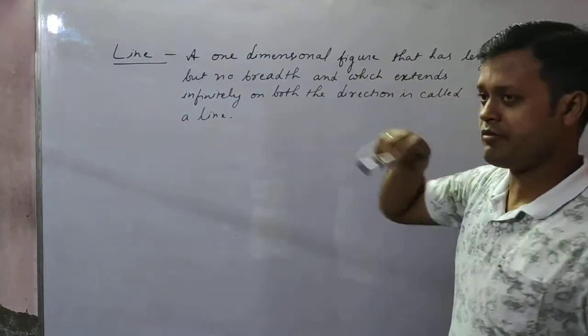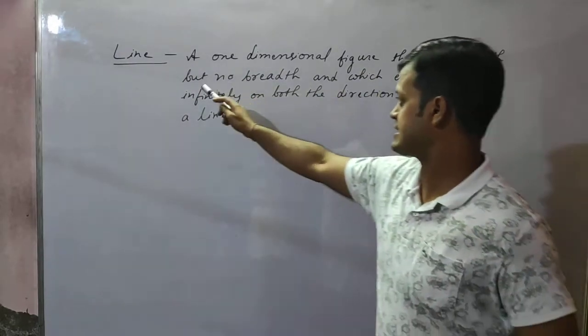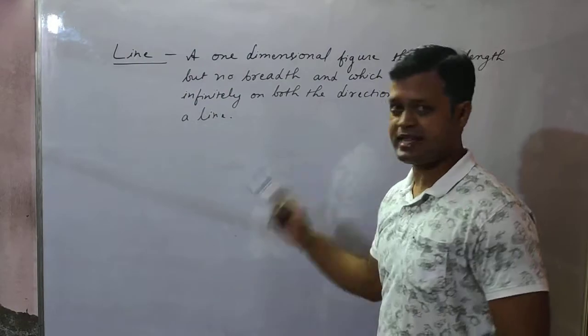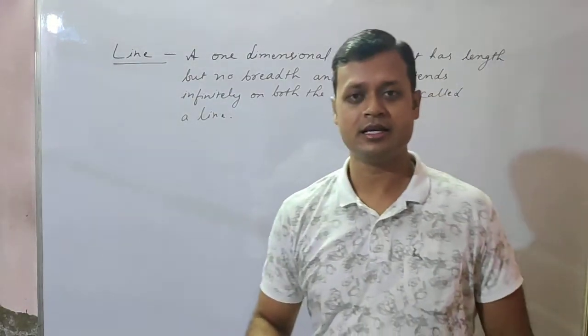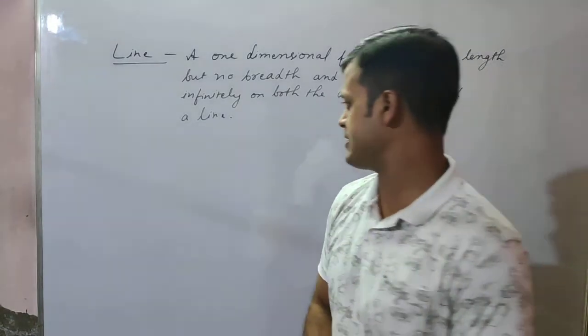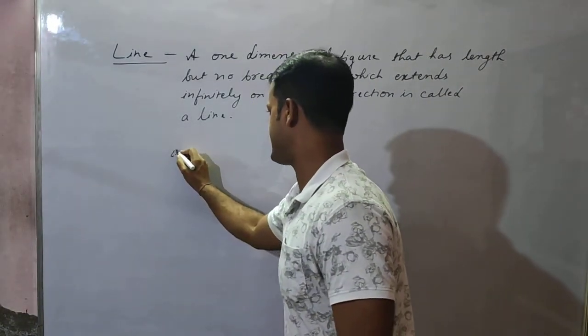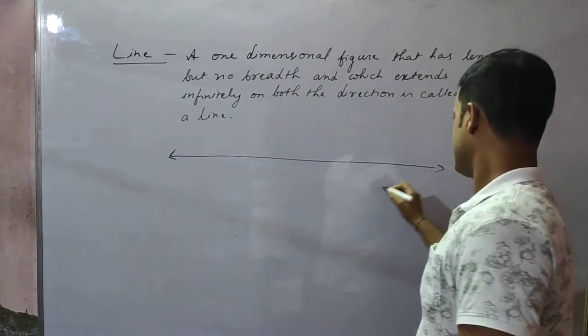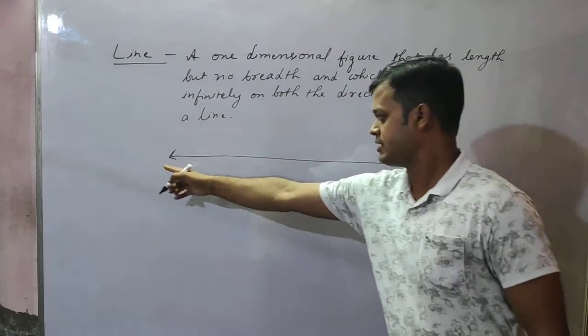So what is a line? A one-dimensional figure that has length but no breadth. Length is there, but the breadth is not there. Breadth not being there means the breadth that seems to be there is negligibly small, very, very less. Suppose this is a line. It has length, isn't it? It has infinite length.